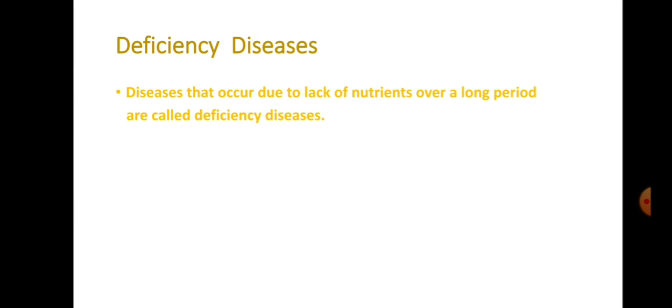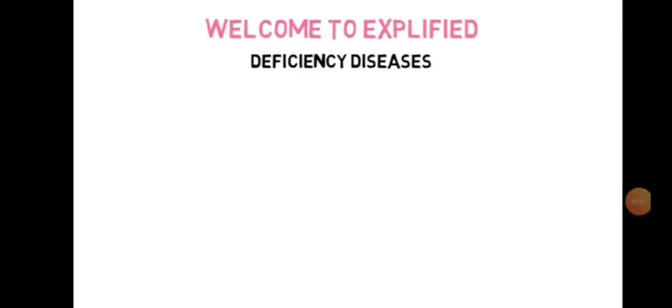So to avoid these deficiency diseases, we have to eat a balanced diet. Okay, children, after this we have a video on the topic of deficiency diseases. Watch this video, children.